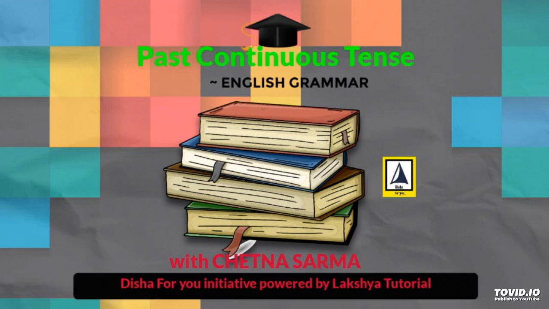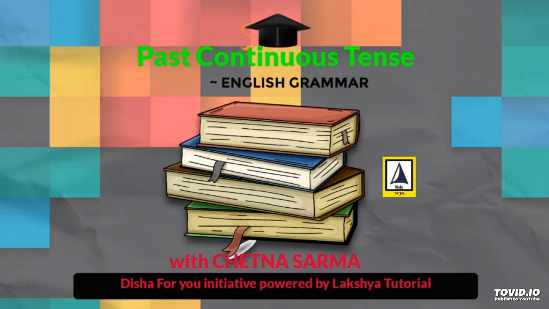Now, an important thing to note in the context of the past continuous tense is that it is often combined with simple past tense. The simple past tense interrupts the past continuous tense action in this combination. This pairing shows that something happened in the middle of something else happening.